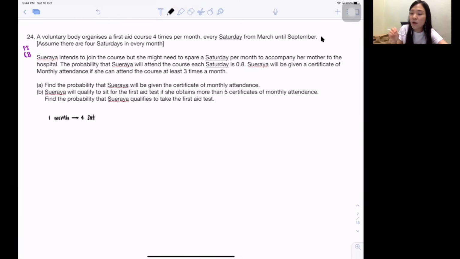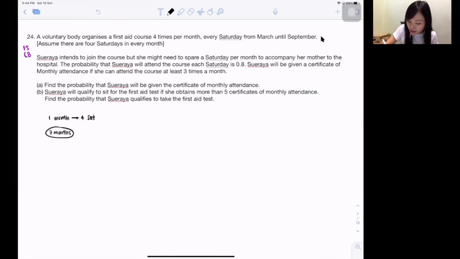Next, from March until September. So March until September, that means this particular event will only be held for how long? How do you guys do it? Normally using fingers to count. Don't tell me 9 minus 3, my dear. So March, April, May, June, July, August, September. Isn't it? This particular event altogether is held for 7 months. So never ever use 9 minus 3. Okay, use fingers to count, especially for month or day or year.